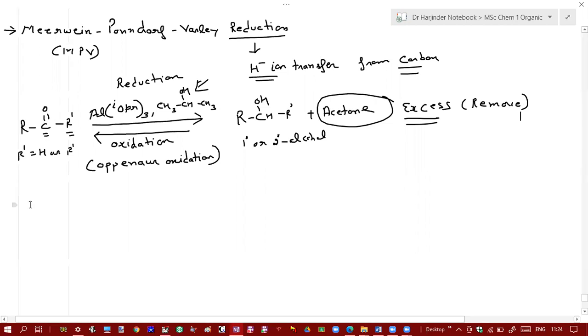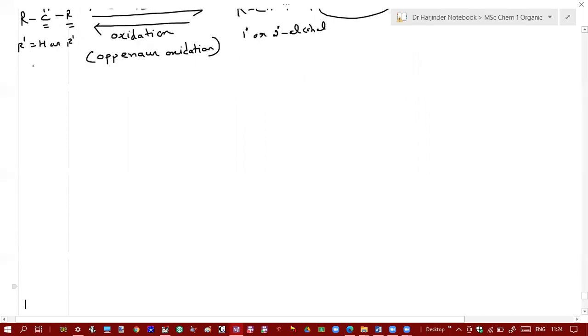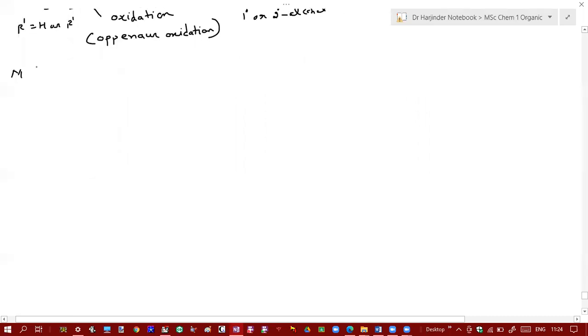Now let us look at the mechanism. So here hydride ion transfer takes place via formation of a six-membered cyclic transition state.